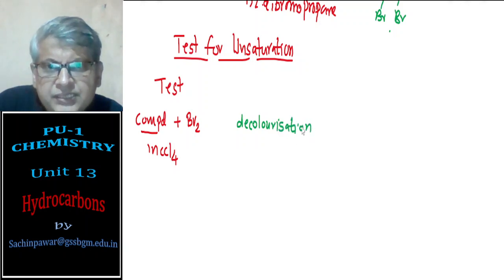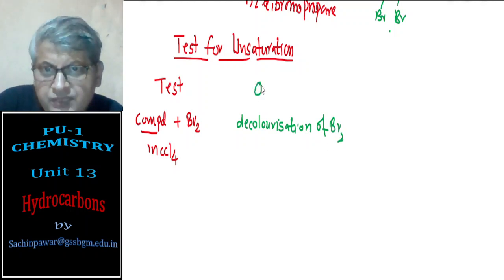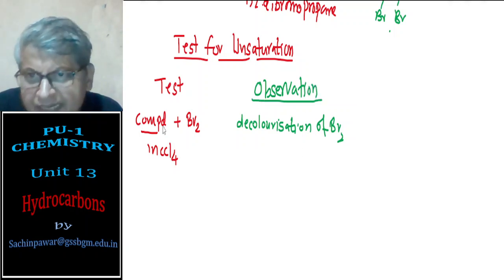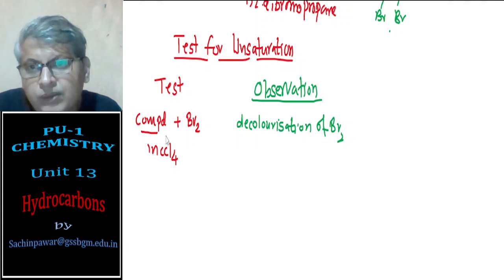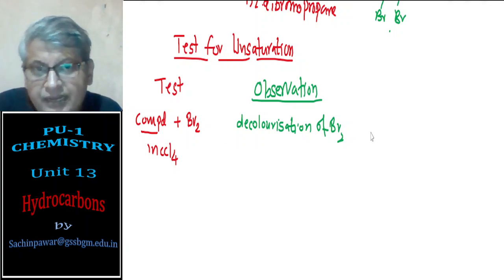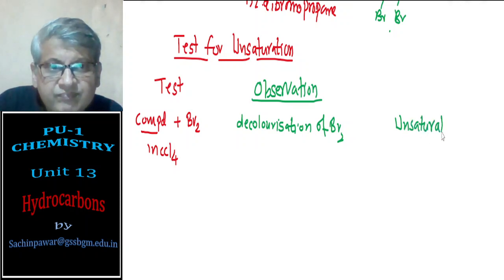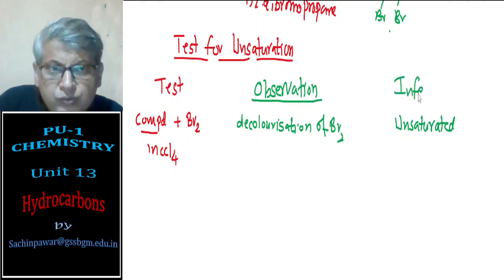The observation is decolorization of bromine. If it takes place, it means that bromine has reacted with the compound, and that is possible only if it has a double bond or triple bond. So the compound is unsaturated. That is the inference.